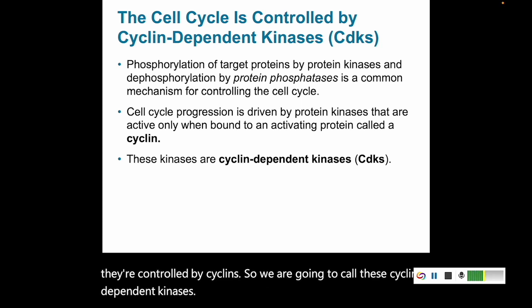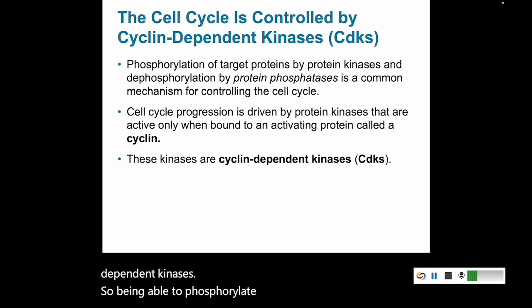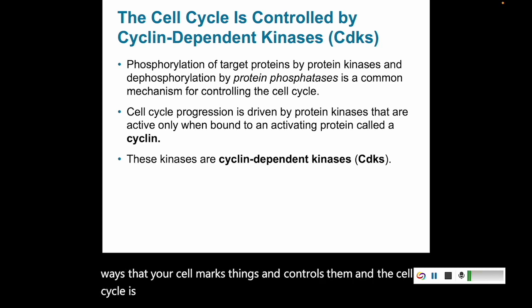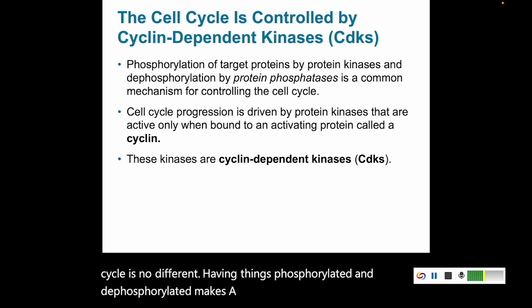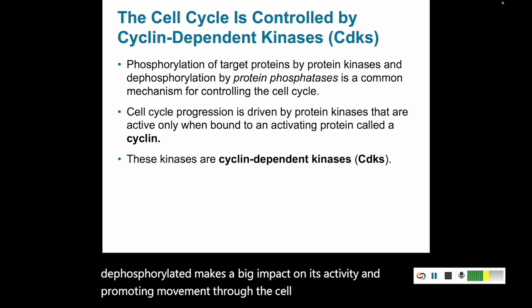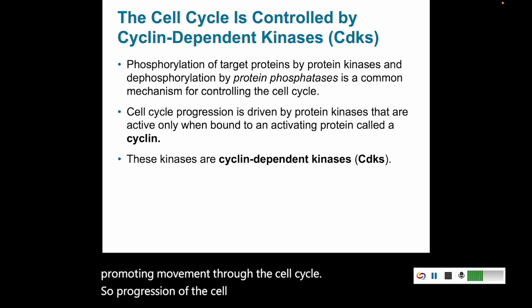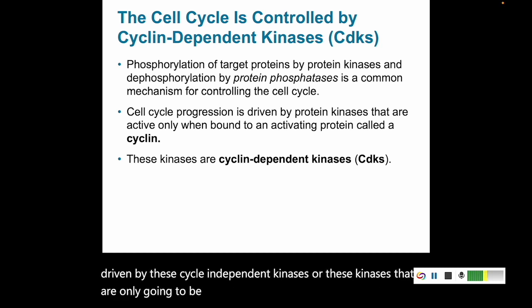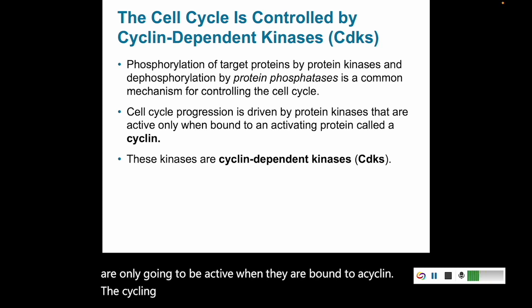Being able to phosphorylate and dephosphorylate are common ways that your cell marks things and controls them, and the cell cycle is no different. Having things phosphorylated and dephosphorylated makes a big impact on its activity in promoting movement through the cell cycle. So progression of the cell through the cell cycle is going to be driven by these cyclin-dependent kinases, or these kinases that are only going to be active when they are bound to a cyclin. The cyclin activates the cyclin-dependent kinase.